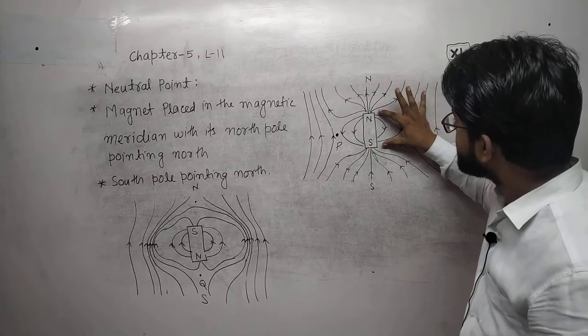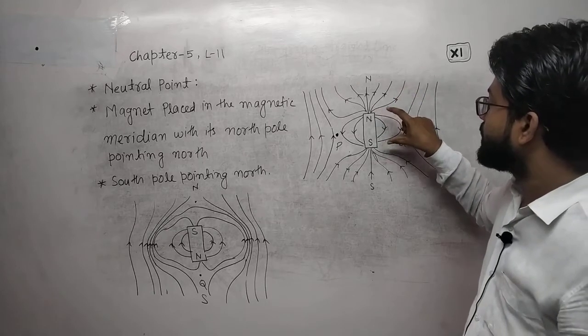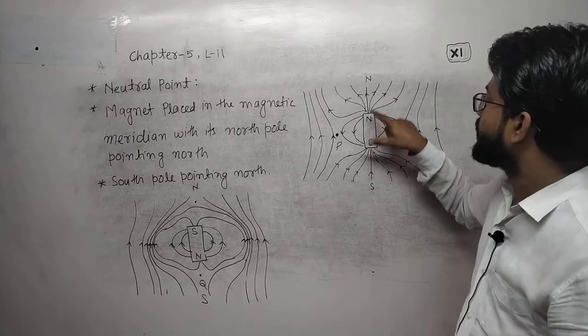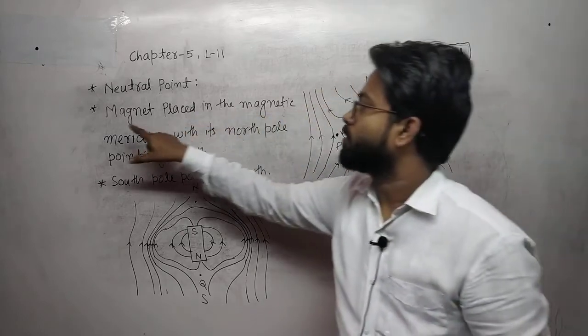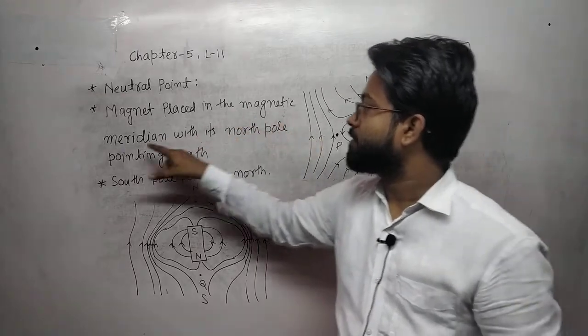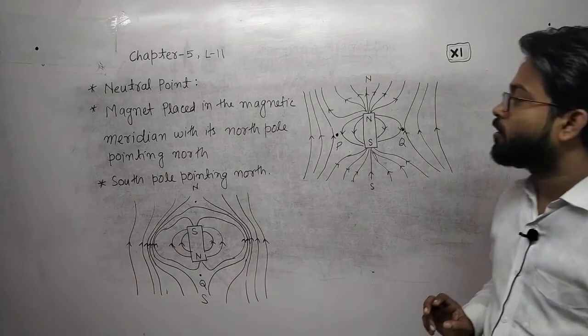Here the bar magnet is placed in the magnetic meridian with its north pole pointing north.